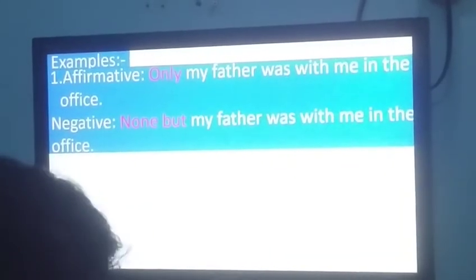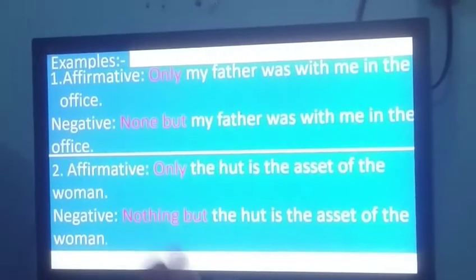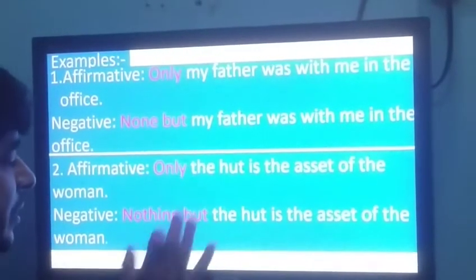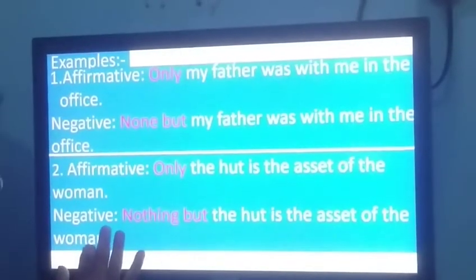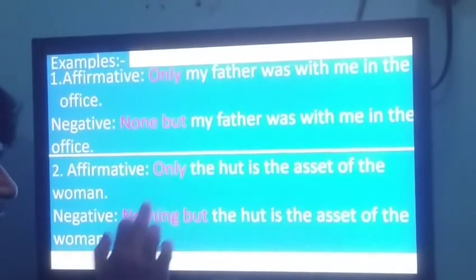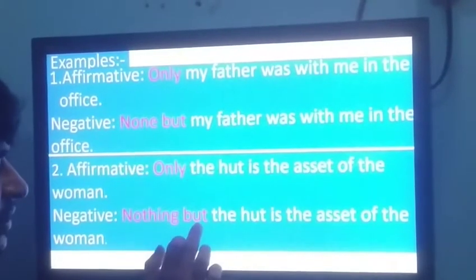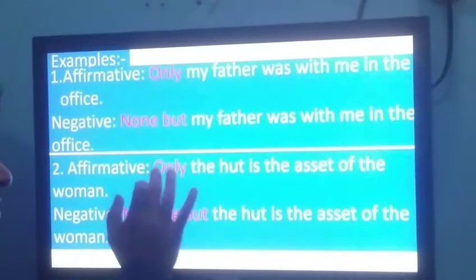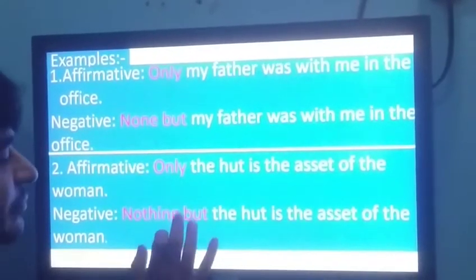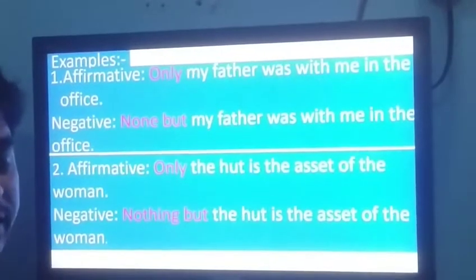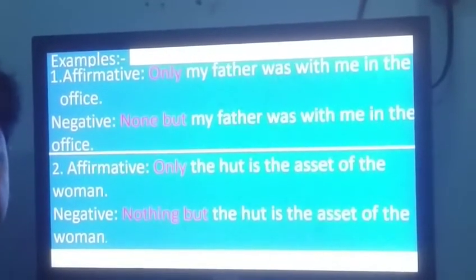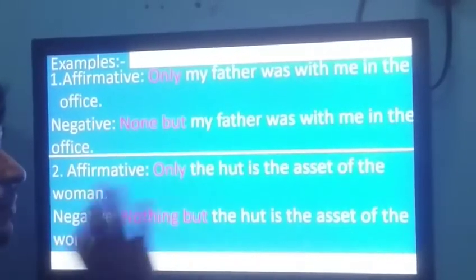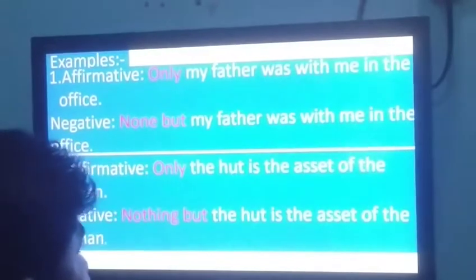Now take another example. In affirmative sentence here you see, only the heart is the asset of the woman. So in negative sentence, instead of only we are going to use nothing but. Nothing but the heart is the asset of the woman. In place of only we have used nothing but. Why? Because only takes the heart. So the heart is not a person, this is a thing, and that's why we have used nothing but in place of only.